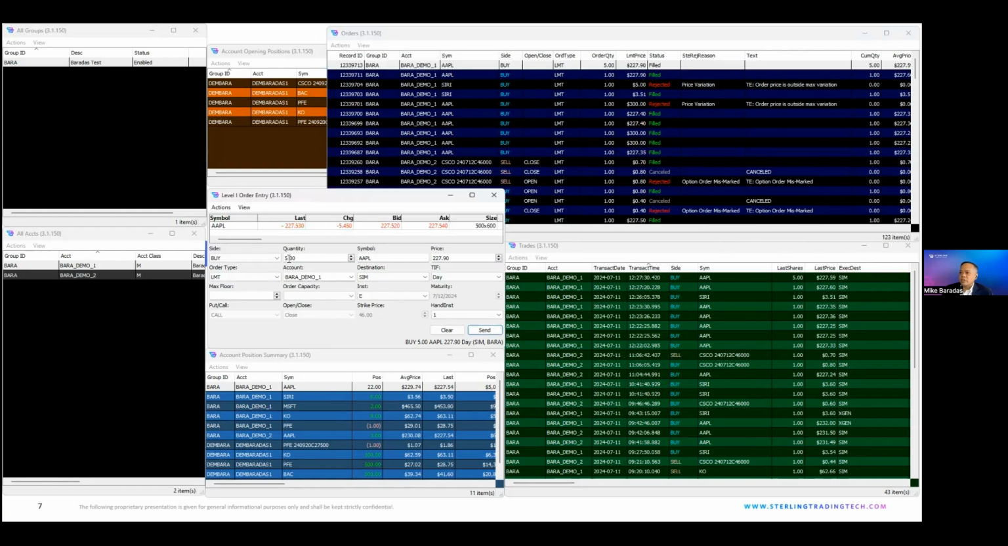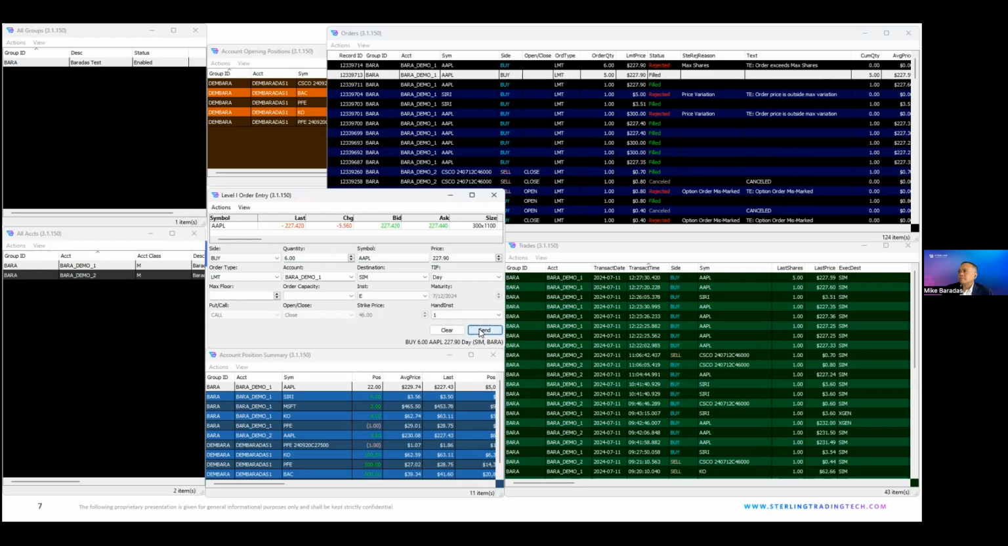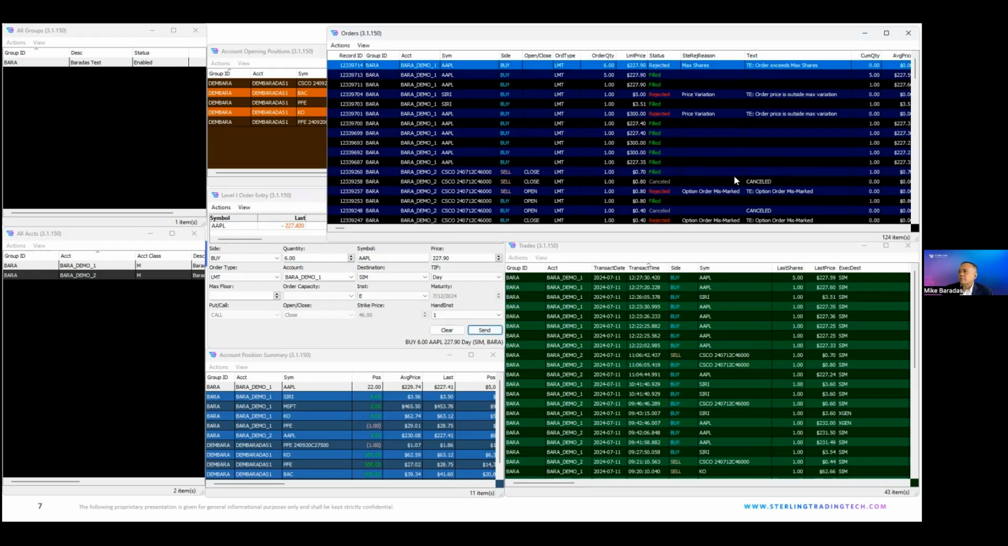But if I enter 6 shares, I will get rejected. Okay, the order exceeds the number of shares. So that is the order size price check. We do something very similar for a market dollar value for an order, and this works for equities and options. I did want to show you the duplicate order.